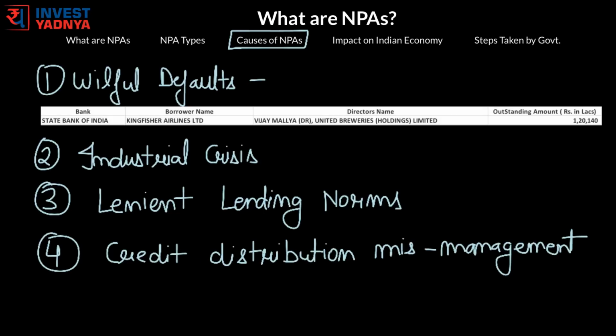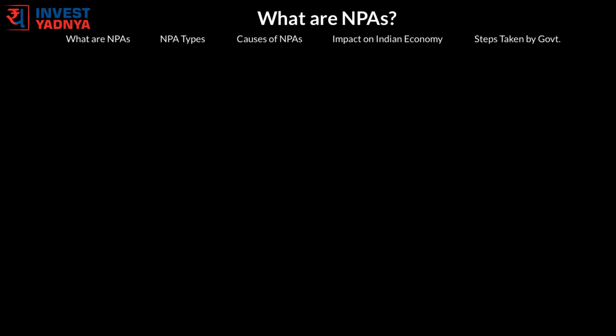Fourth is credit distribution mismanagement. Now misuse of funds by the borrowers also leads to NPAs. Like some borrowers bribe the bank officials and get the loan approved with the sole intention of default. Clearly, Nirav Modi's company falls under this category.